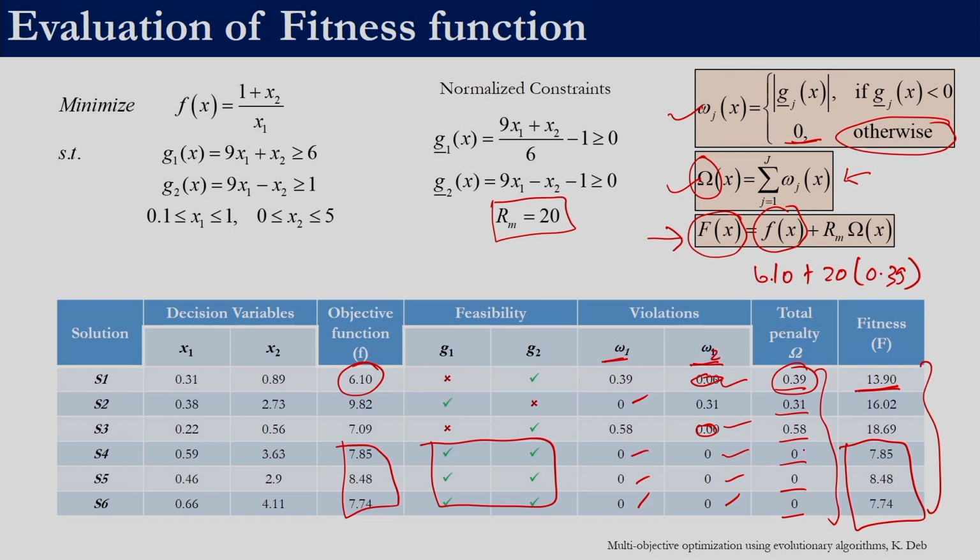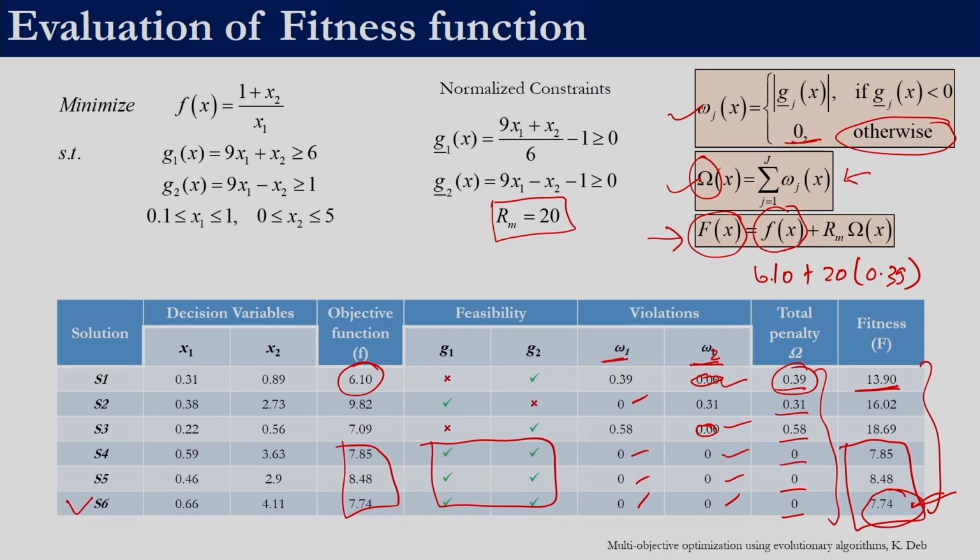Now among these 6 solutions, if our algorithm is to pick, it will pick 7.74, because that is the least value among them. This is what we actually wanted the algorithm to do. We wanted the algorithm to pick S6 because it is a feasible solution and it has the best objective function value among the feasible solutions. So this is what we will return in a constrained optimization problem.